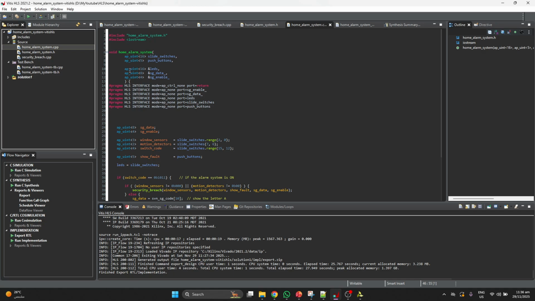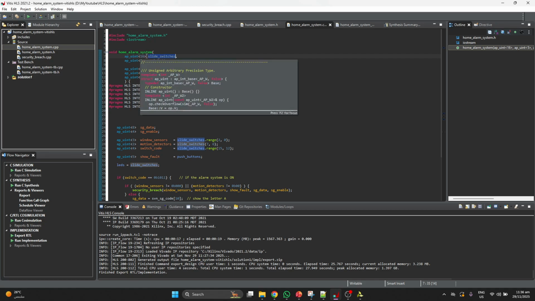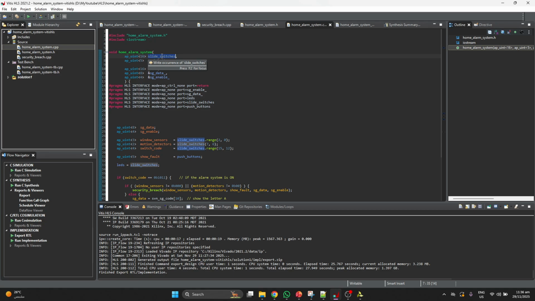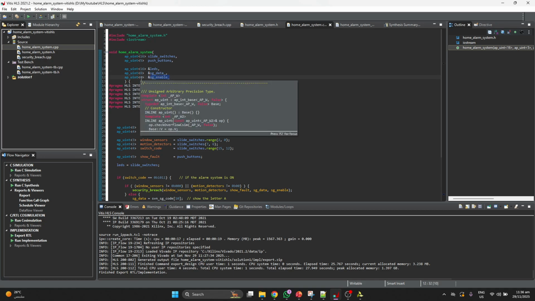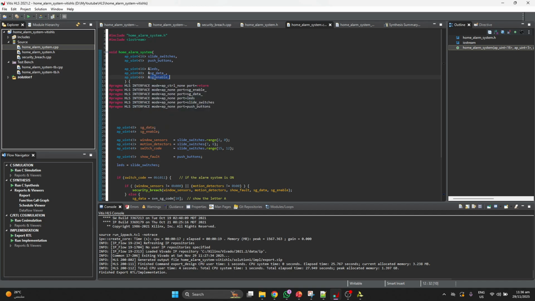In home alarm system, this is our top function where we declare variables for the select switches, 16 bits, as there are 16 different select switches, 5 push buttons, 16 LEDs, an 8-bit 7 segment, and enable for the 7 segments. For the interface parameters of the ports, we will use none.